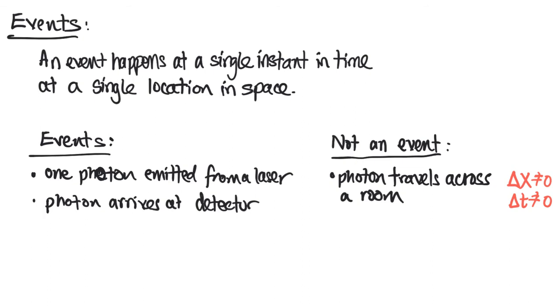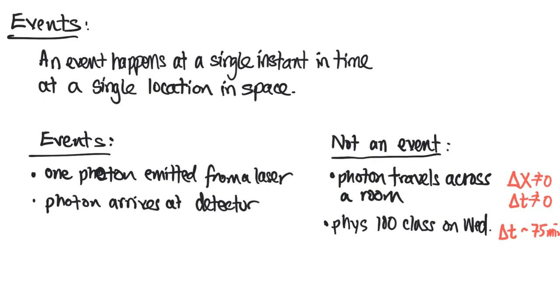Okay. How about, Physics 100 class on Wednesday? Is that an event or not an event? I would say not an event, right? Because first of all, the time of that class is about 75 minutes. So that's not an instant of time. And you could argue that the class takes place in an area that's the size of the classroom.